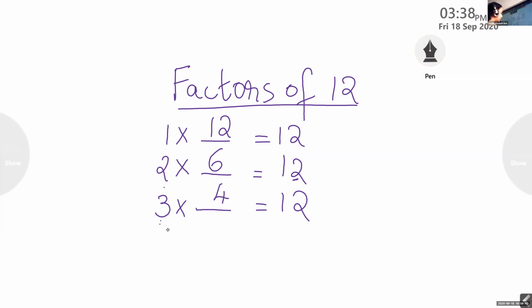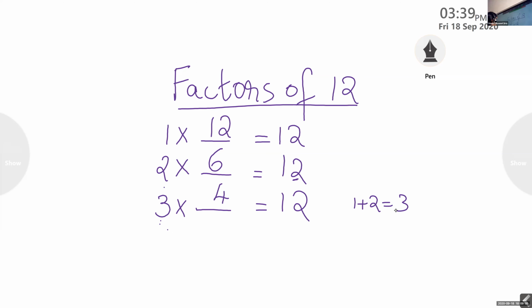Divisibility rule of 3. Yes, Anadesh. The sum of the digits. Here, what is the sum of the digits? 1 plus 2. It is there in the table of 3. So that means we can divide by 3 into 4. This will help you.